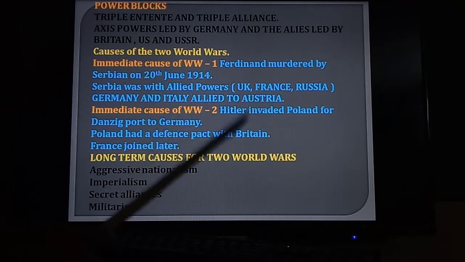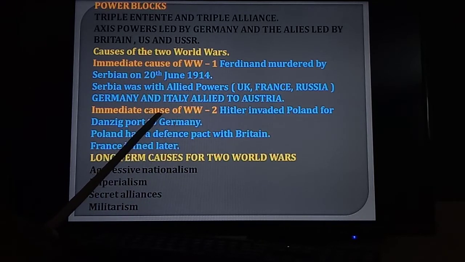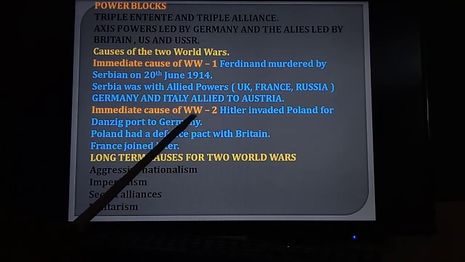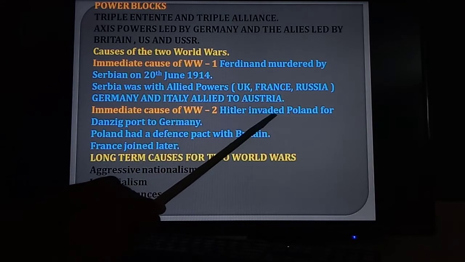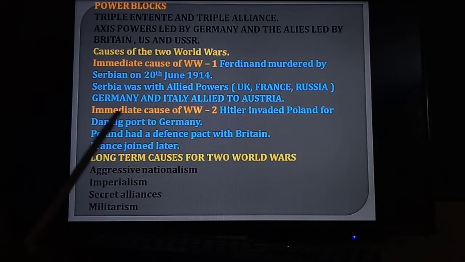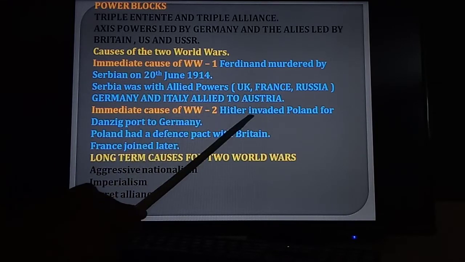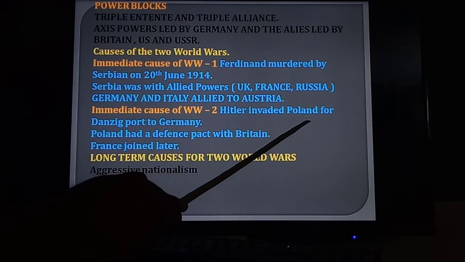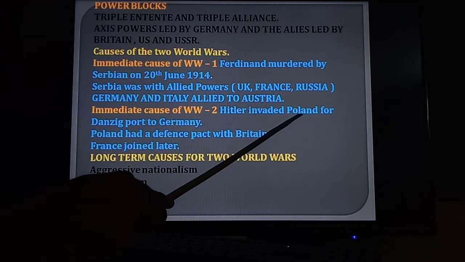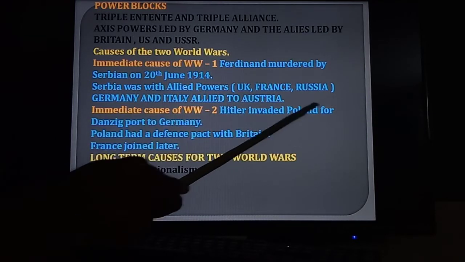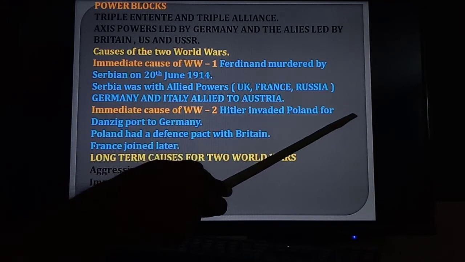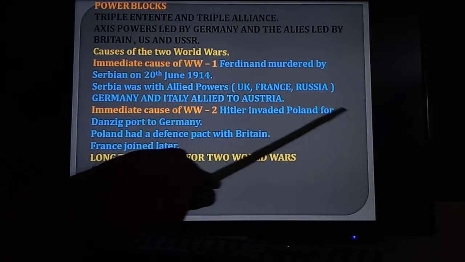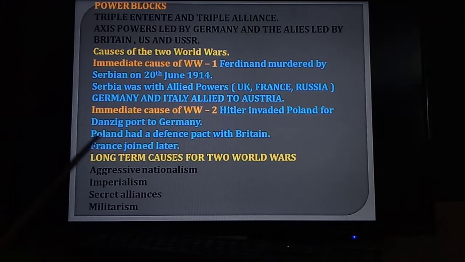But what was the immediate cause of World War II? Hitler, that means Germany. Hitler invaded Poland for Danzig port. That was the main immediate cause of the Second World War. When Hitler invaded Poland, Poland took the help of USSR. That was the main cause. Next listen, Poland had a defense pact with Britain also.